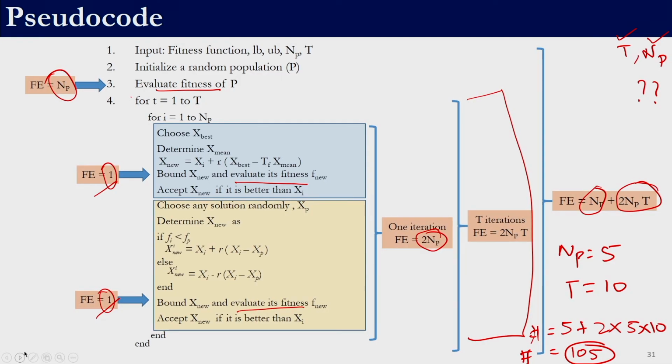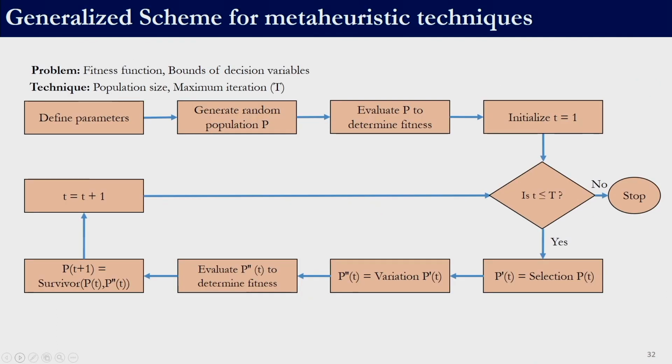Now that we have understood TLBO, let us see how well it fits into the generalized scheme which we started with. Remember, in the starting of this session we had discussed the generalized scheme for meta-heuristic techniques. Let us see how well TLBO fits into this. Defining parameters, we had to do that in TLBO. We had to fix the population size and the maximum number of iterations. We generated a random population and evaluated its fitness function. So, all these 3 steps which are there in the generalized scheme were also there in TLBO.